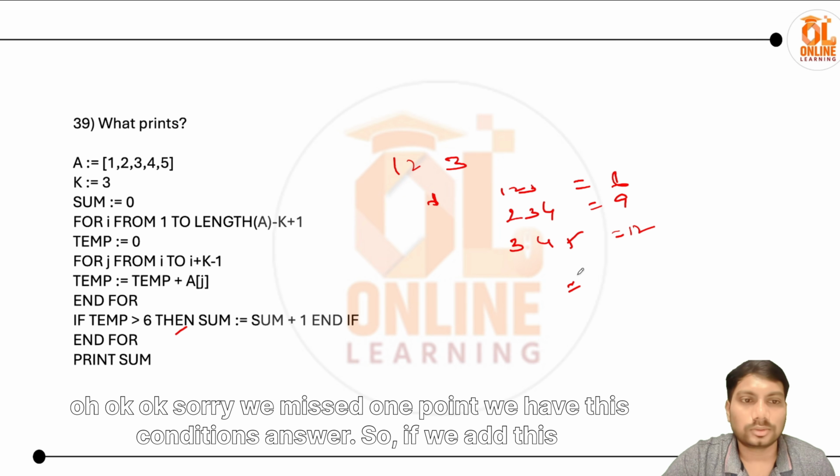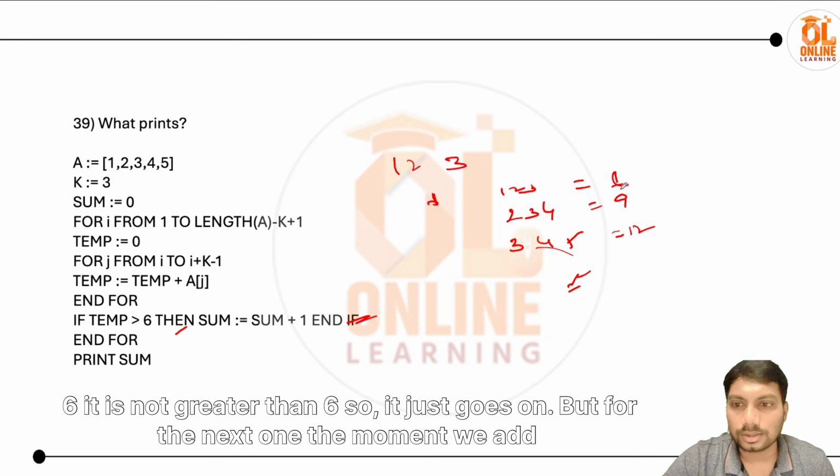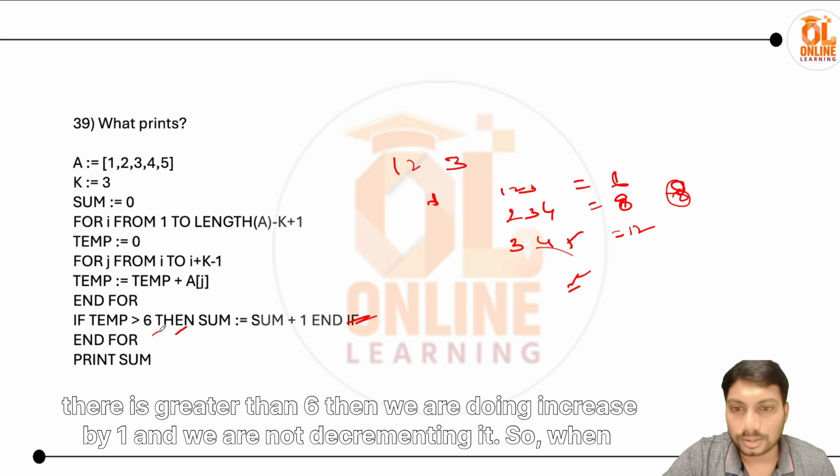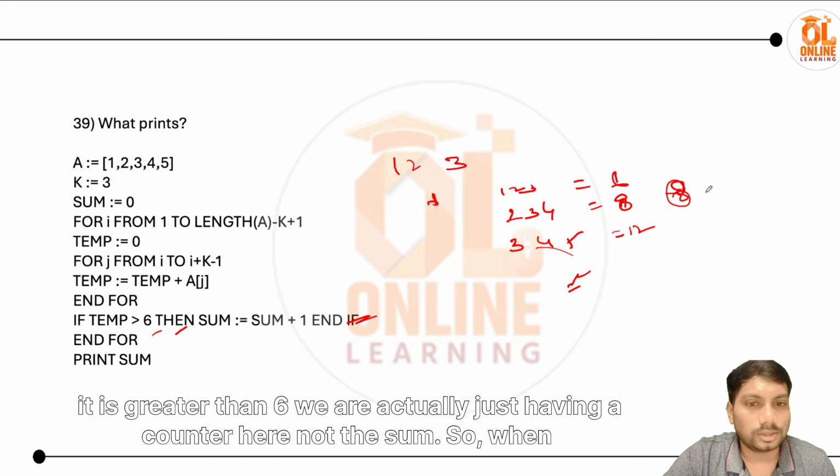Sorry, we missed one point. We have these conditions as well. The first sum is 6, which is not greater than 6, so it just goes on. But for the next one it becomes 9, which is greater than 6, so we increase by 1. We are just having a counter here, not the sum.